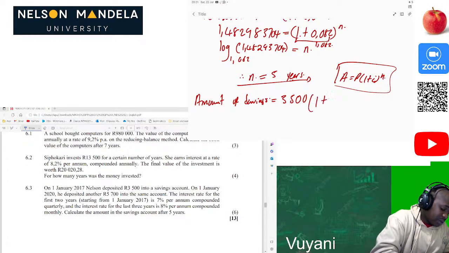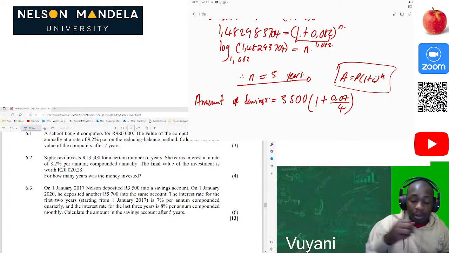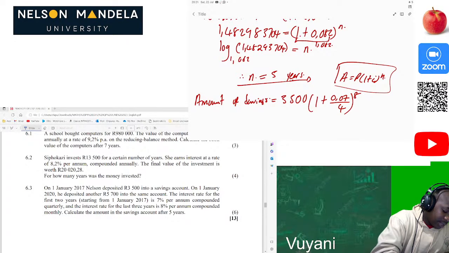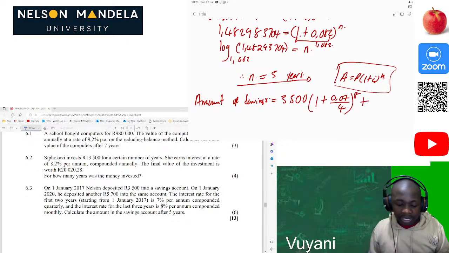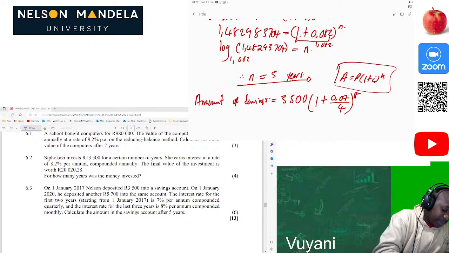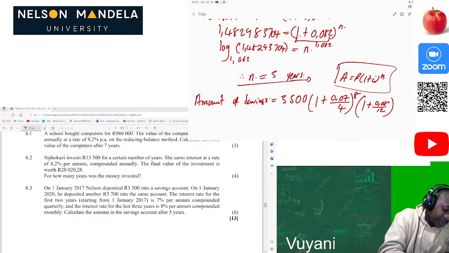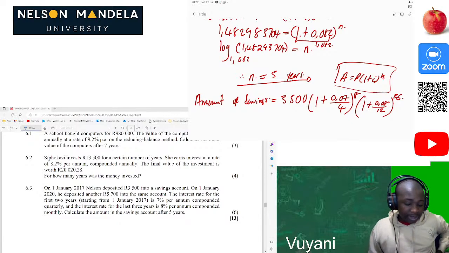Then it was at a percentage of 0.07. Then we divide by 4 because it has been compounded quarterly. Then of course that was 8 periods there. Then we multiply by the interest again, which is 1 plus 0.08 divided by 12, since it has been compounded monthly. Then that will be 36 there.